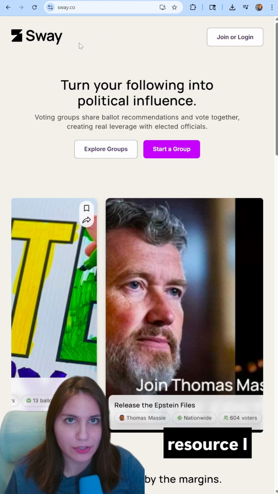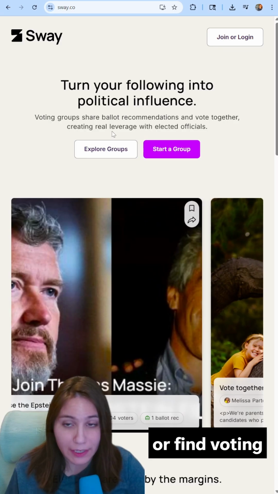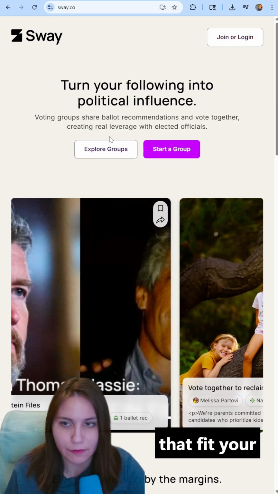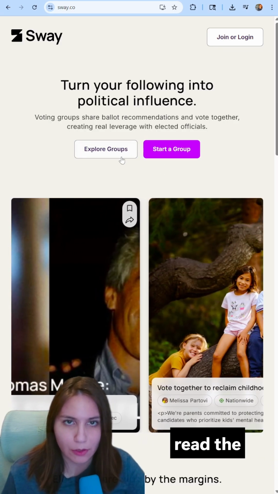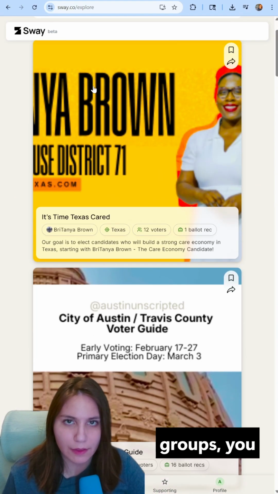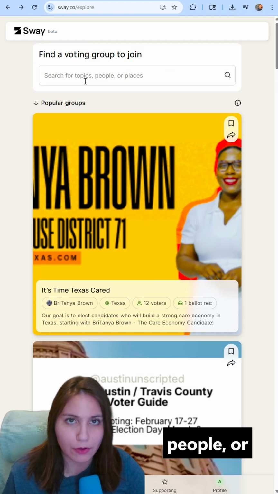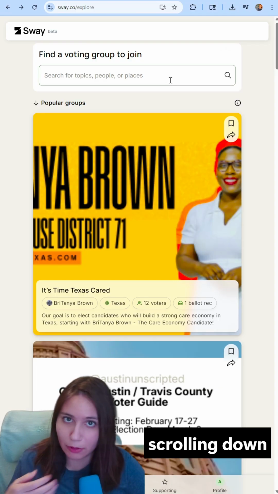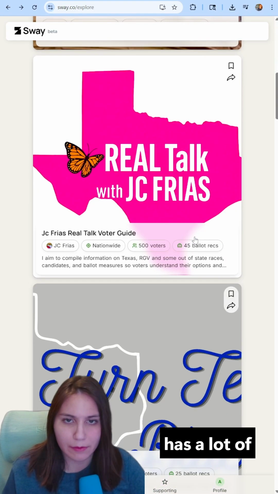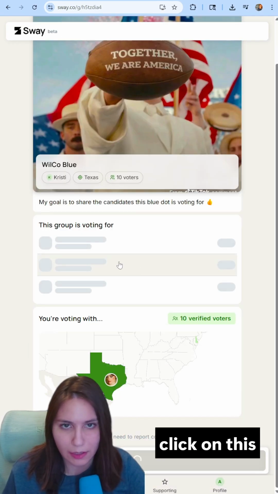The next resource I want to show is sway.co, which will let you create voting groups or find voting groups with recommendations that fit your values. You just have to read the description for the voting group. So if we go to explore groups, you can see that there are several groups with different ballot recommendations. You can scroll through and find voting groups, or you can search for topics, people, or places here. I am just scrolling down. So this one has a lot of ballot recs. So let's just go ahead and click on this one.